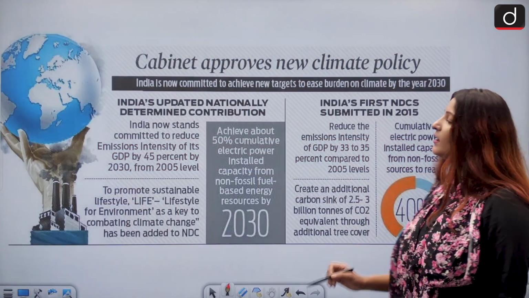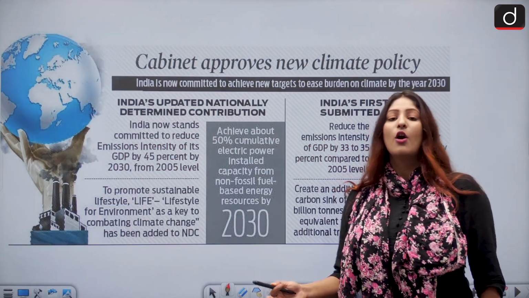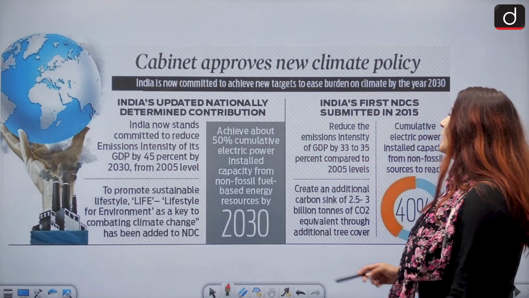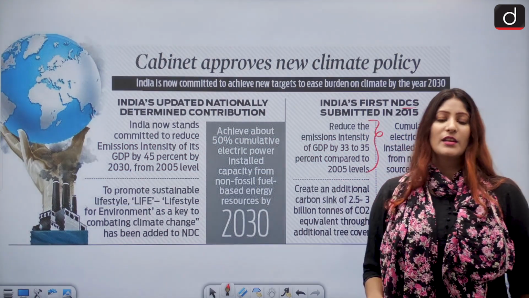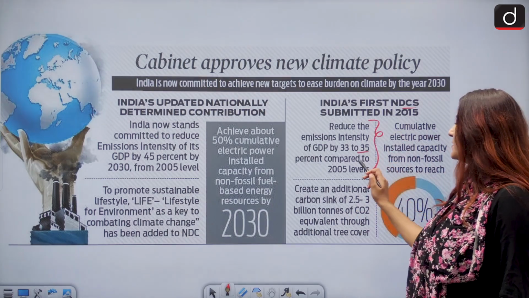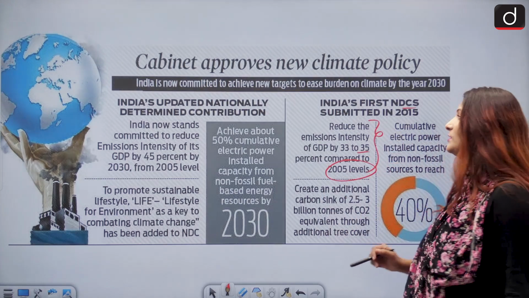Now, India updated its nationally determined contributions, officially stating it in August 2022. The first NDCs were to reduce the emission intensity of GDP by 33 to 35% compared to 2005 levels, and this could be adopted by 2030.